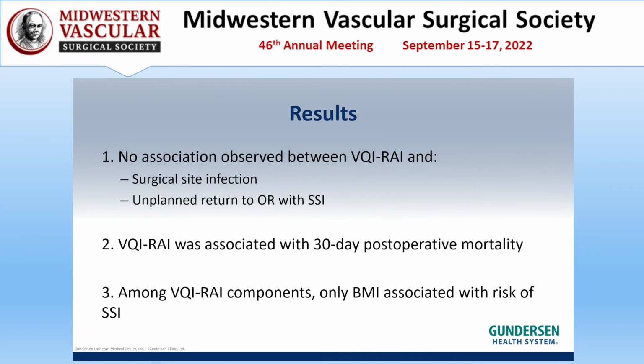So, in summary, we did not find an association between frailty, as measured by this index, and surgical site infections. We also did not find an association between frailty and unplanned return to the OR with surgical site infection. We did find an association between 30-day post-op mortality and frailty, and among the individual components of the VQI-RAI vascular-specific frailty index, only BMI was associated with surgical site infection risk.